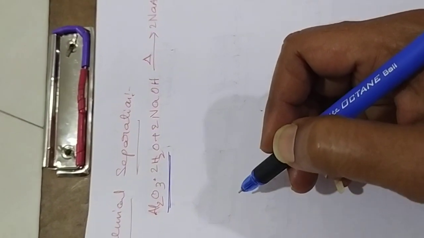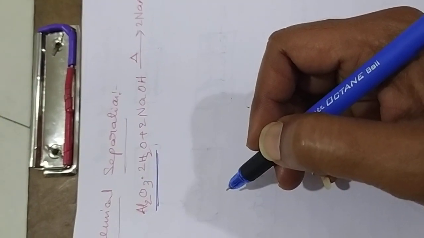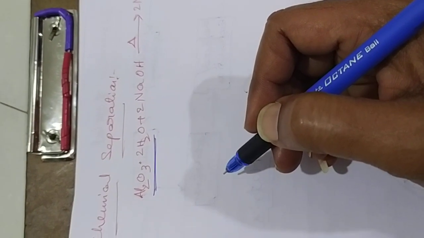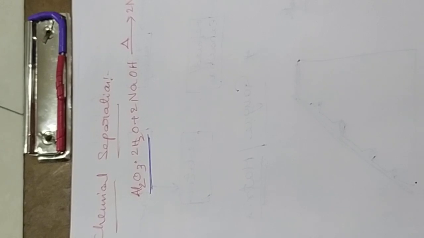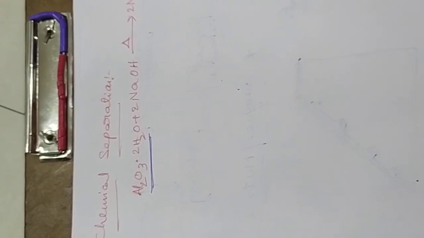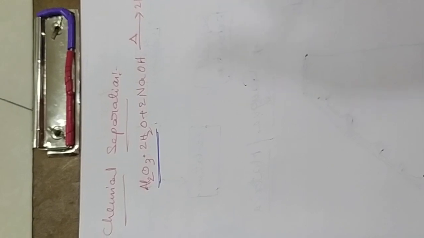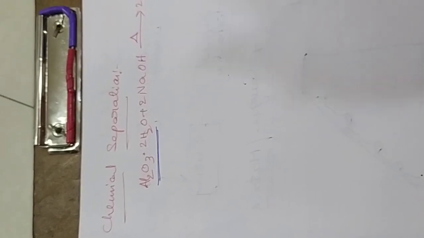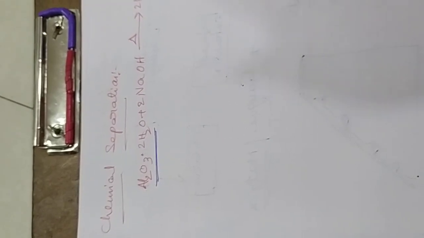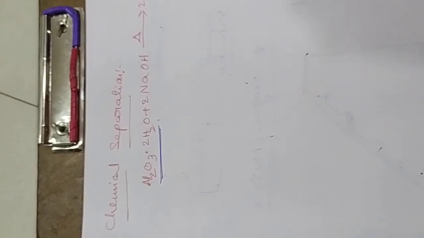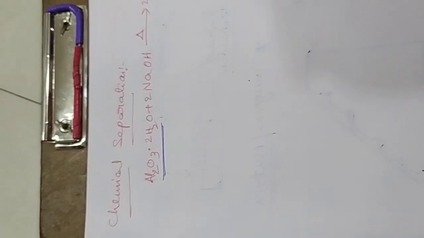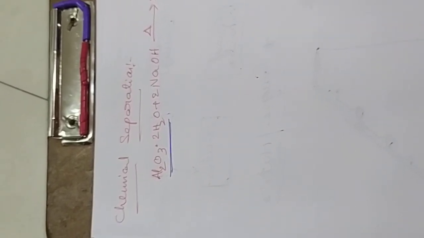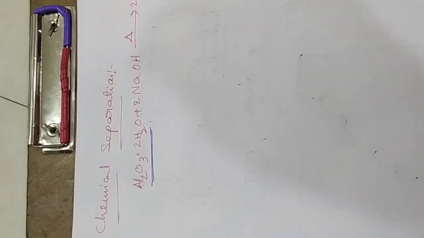Now there are two methods. One is the laboratory method, the second is the cost effective method. What is the difference between them? In the cost effective method, purity is somewhere around 85 to 90%, not 100%. But in the laboratory method, you get 100% pure metal. In metallurgical industries, what they want is 90% purity with cost effectiveness, because they have to save some cost, which is also very important.